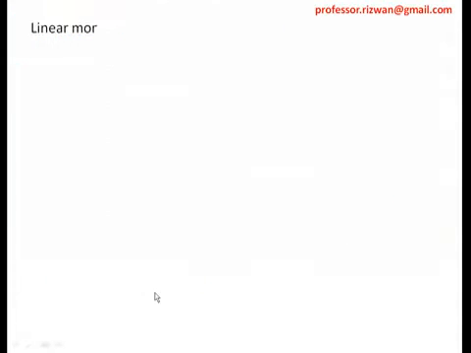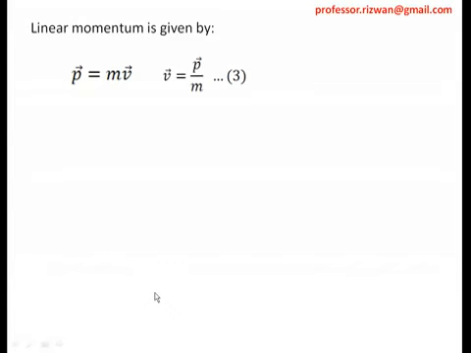Now let us understand linear momentum. Linear momentum, the symbol is p and its formula is m into v, mass into velocity. Linear momentum is a vector quantity, as it is the multiplication of a scalar and velocity, which is also a vector quantity. So the first point is that linear momentum is a vector quantity, and the second point is that the formula is p equals mass into velocity, right? So if you calculate v from this, that will be p upon m.